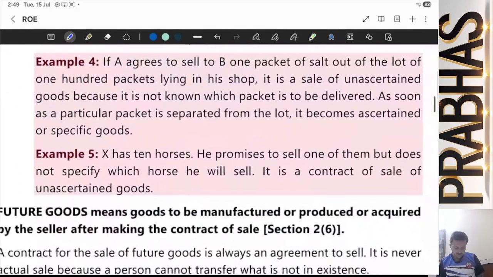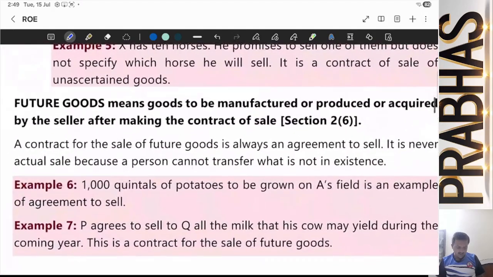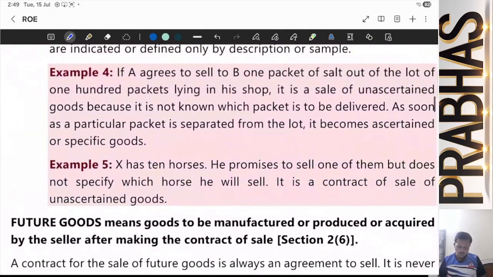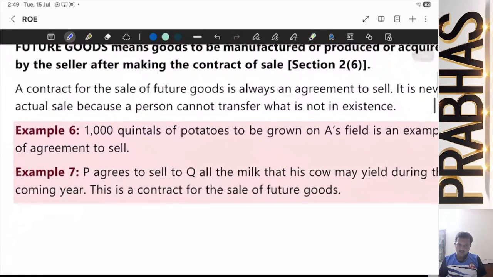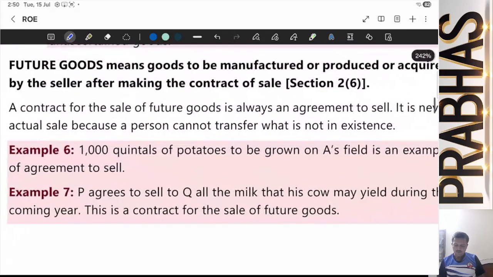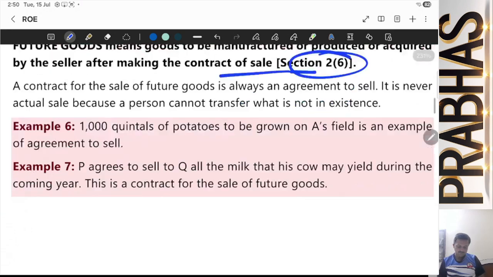Hope you are clear with it, ascertained goods and unascertained goods. There are examples in the module. You can go with them because they are very easy. I can't spend time over that. Now, next comes future goods. Future goods means goods to be manufactured or produced or acquired by the seller after making the contract of sale. This, remember, is Section 2, subsection 6.